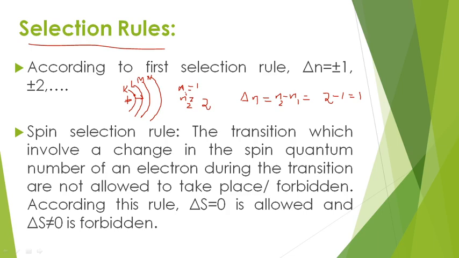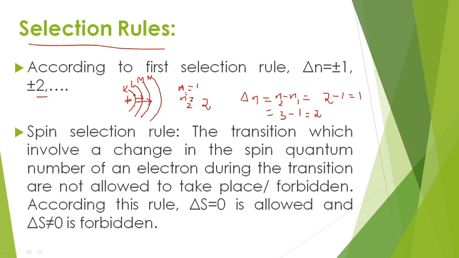If the K shell electron is excited to the M shell, n1 is equal to 1 and for the M shell n2 is equal to 3, then delta n is equal to 3 minus 1, that is 2. So 2 also comes under this, and this is also an allowed transition.